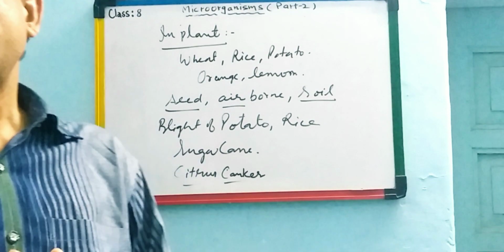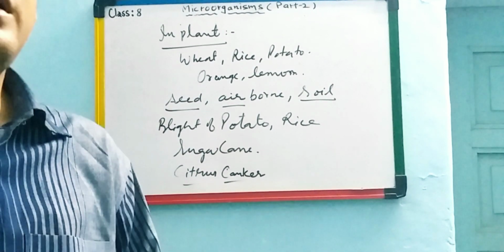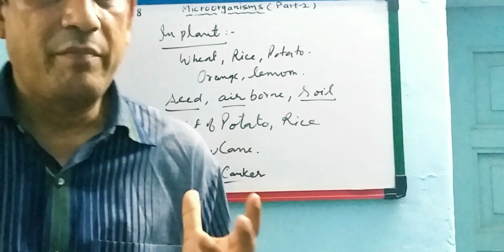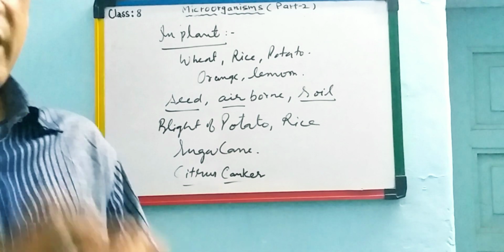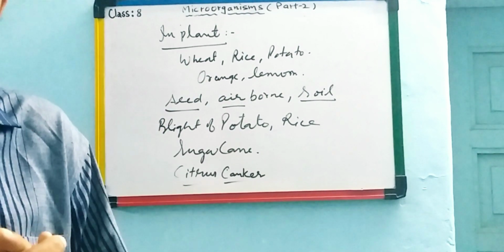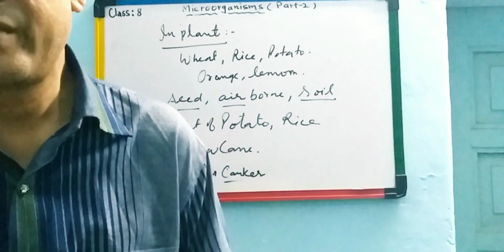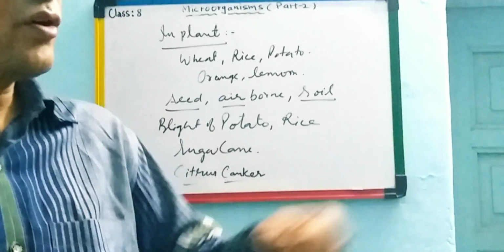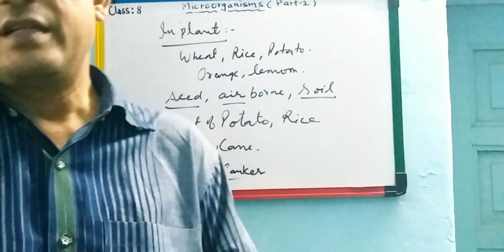And one more is yellow vein mosaic disease, a virus disease on okra, bhindi. These also have some type of disease, but they can be controlled. How can they be controlled? By spraying some chemicals. By spraying chemicals on the crop plants, we can prevent our crops against such diseases.